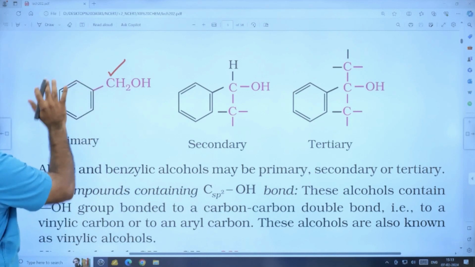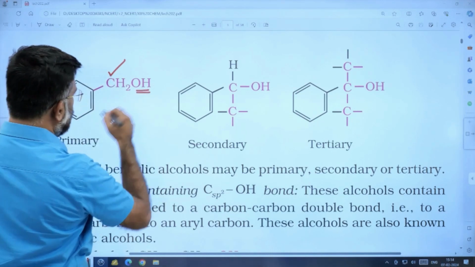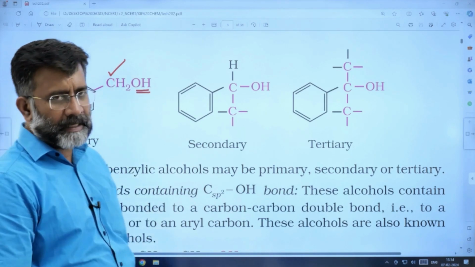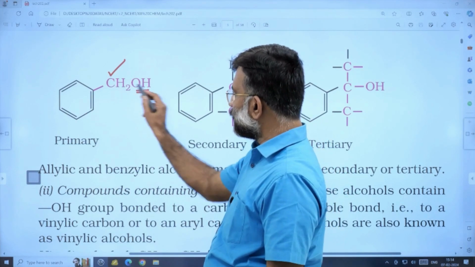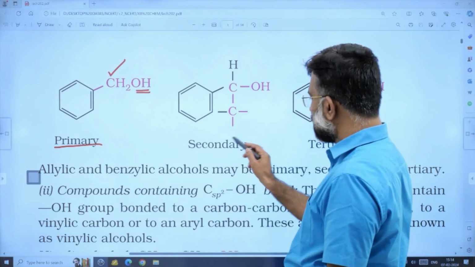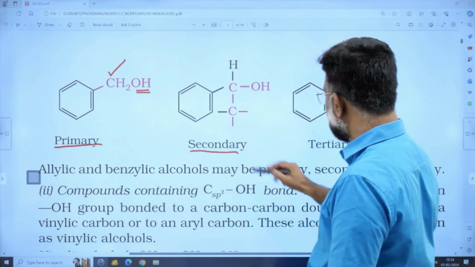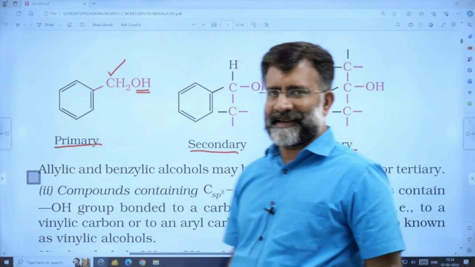The carbon connected to the benzene ring is called a benzylic carbon, where the OH group is available. That is benzyl alcohol. Benzyl alcohol again can be primary, CH2OH, secondary, CHOH, and tertiary, COH.